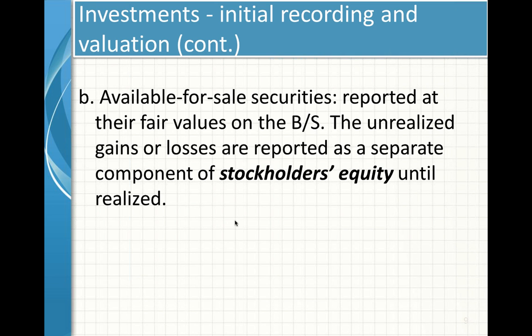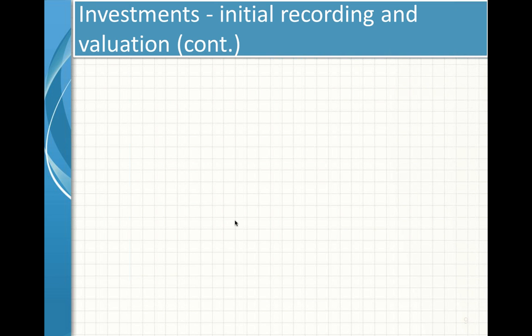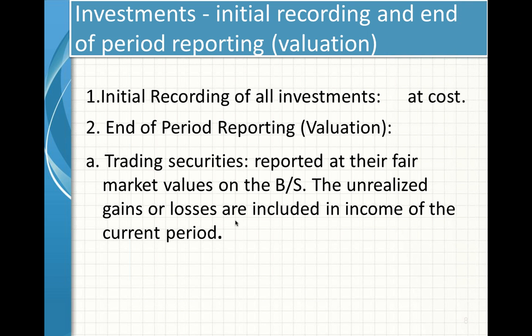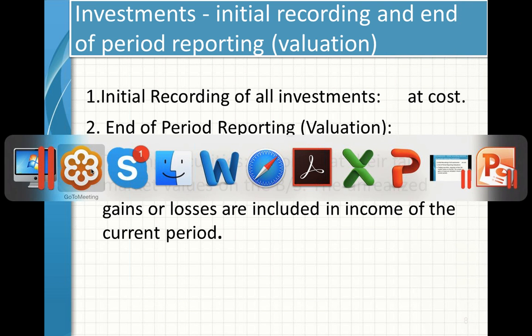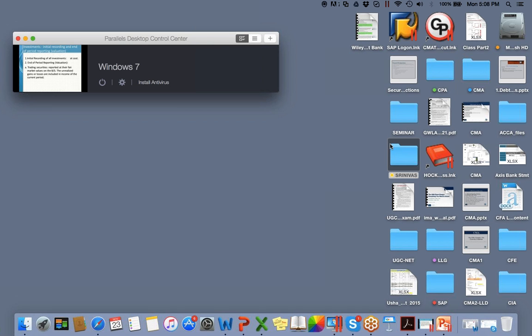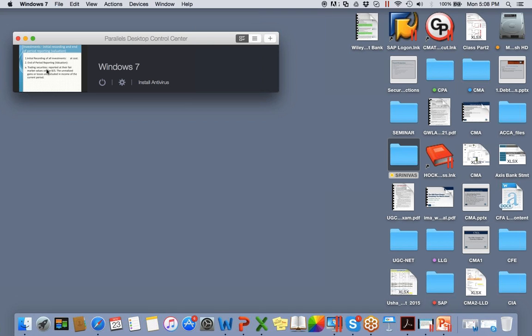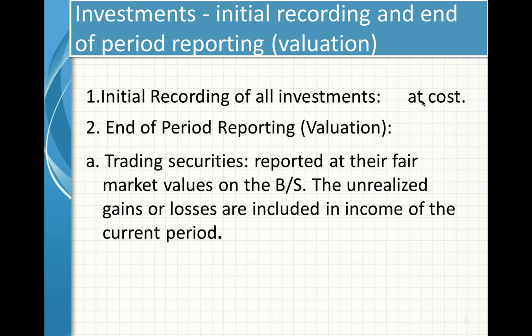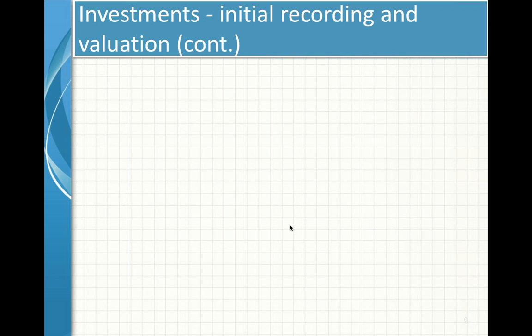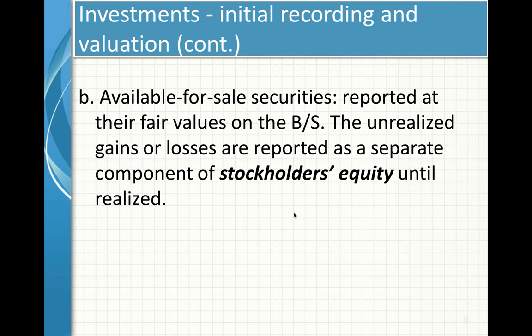Now please observe here, as we discussed, the trading securities are shown at cost in the beginning, at fair market value in the ending balance sheet, and if any unrealized gains or losses are there, they are to be included in the income statement. Now let's move on to the next investment, which is called available for sale securities.